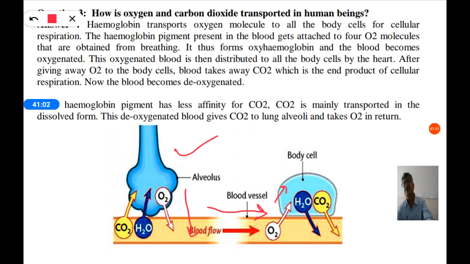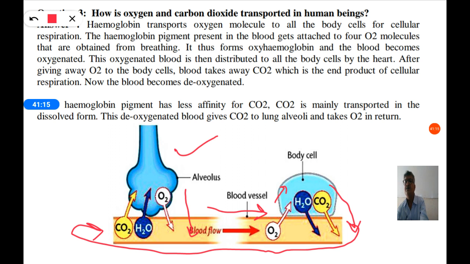After respiration, the cell gives water and carbon dioxide to blood, and that blood again comes back to the alveolus, where carbon dioxide is given, and some amount of water vapor is also given to the alveolus, and when you breathe out, this carbon dioxide goes to the atmosphere.